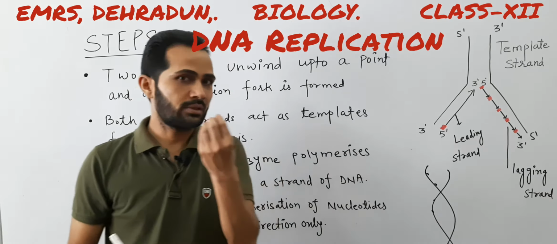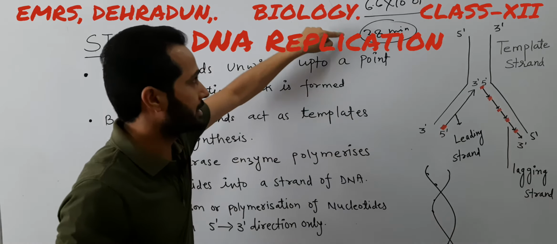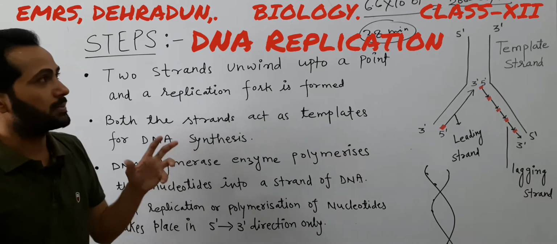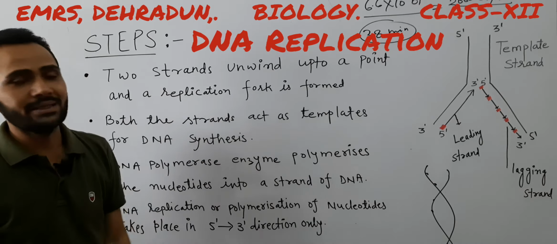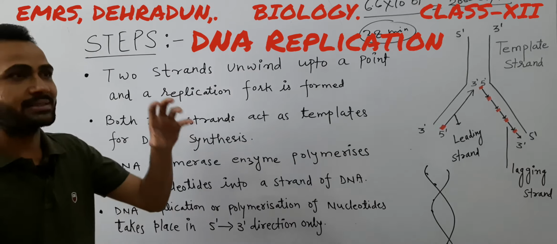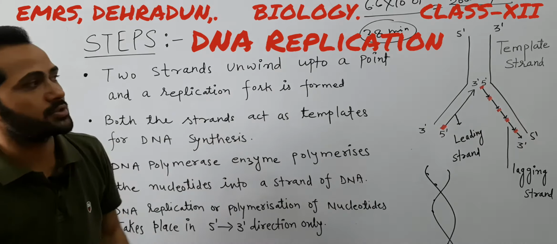If we talk about the rate of synthesis or polymerization of nucleotides, 6.6 into 10 to the power 9 base pairs are there. It completes in 38 minutes. So roughly or approximately the rate is 2000 base pairs per minute. So that's why it is a very fast process. 2000 base pairs per minute is the approximate speed at which the DNA replication or polymerization of nucleotides takes place. Nucleotides are the substrate as well as the source of energy during the process of replication.